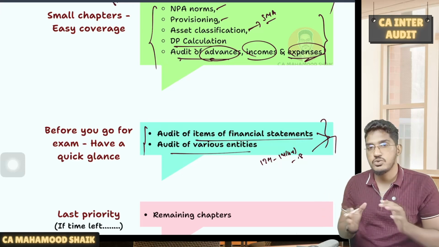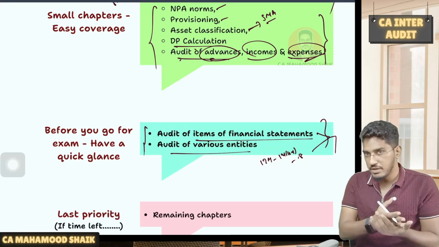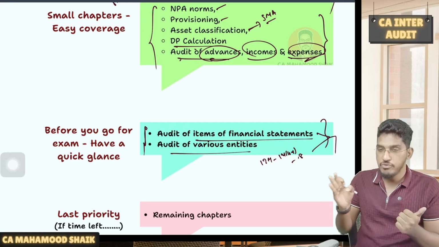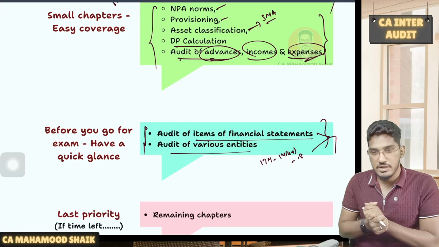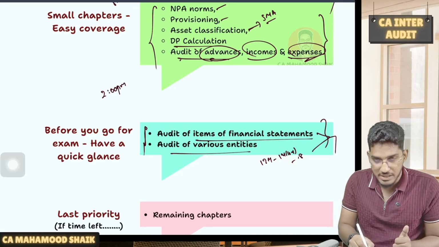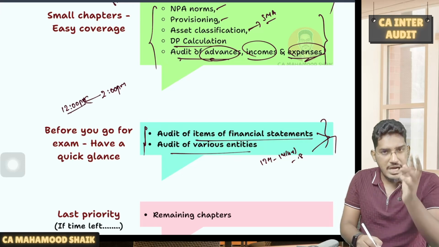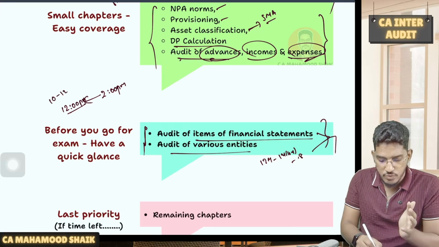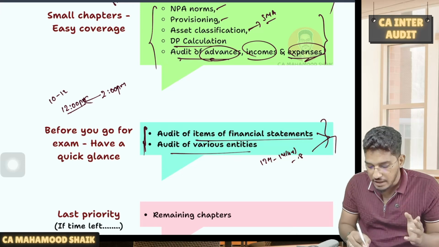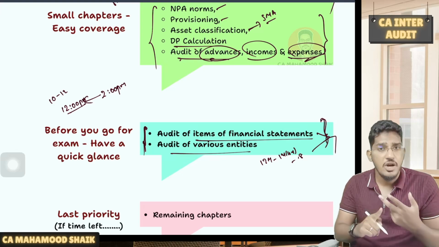But I'm well aware these two chapters are something where you don't find any concept, point wise questions will be there. So my humble request is to try to reserve 1.5 to 2 hours before you go for the examination to quickly go through these two chapters. For example, you are going to go for the examination at 2 p.m. and you are closing your preparation by 12 p.m. So in the last 2 hours before you close the preparation, say 10 to 12 or 10:30 to 12, at least reserve 1.5 hours for quickly going through these two chapters. Audit of items of financial statements, audit of various entities.